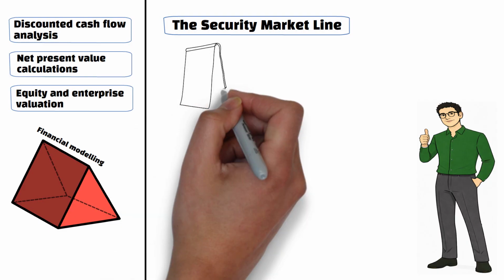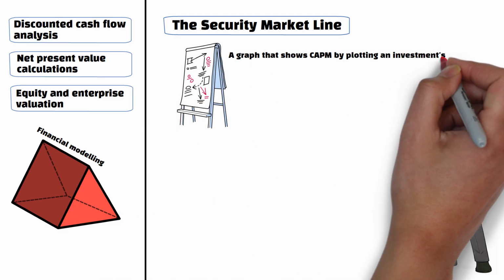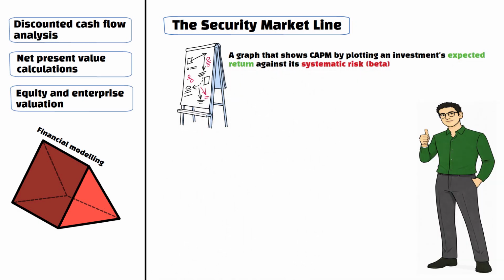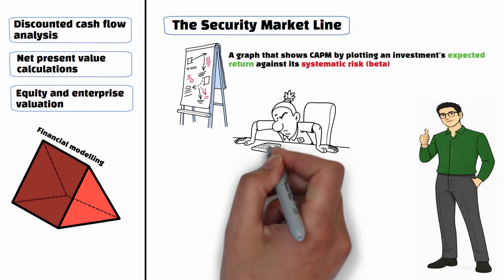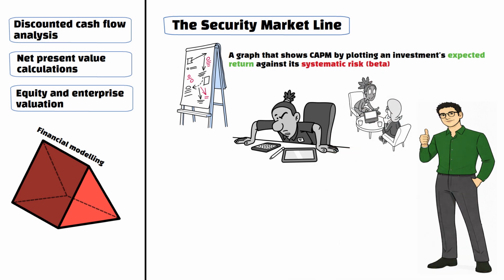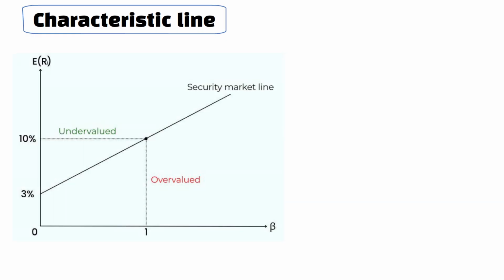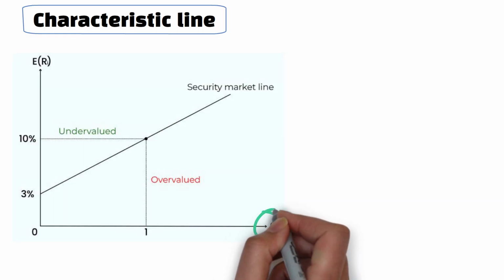Next, let's look at a key part of the model, which is the security market line. Basically, it's a graph that illustrates the capital asset pricing model by plotting an investment's expected return against its systematic risk. As a result, it's a useful tool for seeing if an investment offers an appropriate expected return for its risk level. Another popular name for it is the characteristic line.